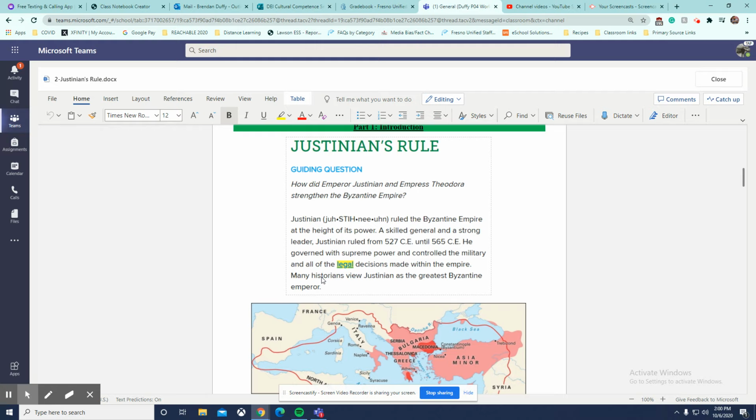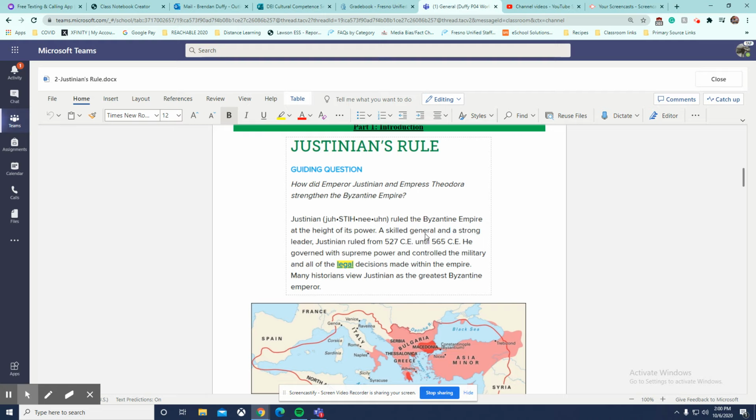So we want to find a sentence that tells us the most about this emperor. I'm just doing a quick thinking aloud here. The first sentence and the last sentence don't tell us much. It tells us that he was really good, but doesn't tell us why. So my favorite one would be, he governed with supreme authority and controlled the military and made all the legal decisions within the empire. That's good because it tells you that he had supreme power. He had all the power, he controlled the military, and he made all these law-related decisions.